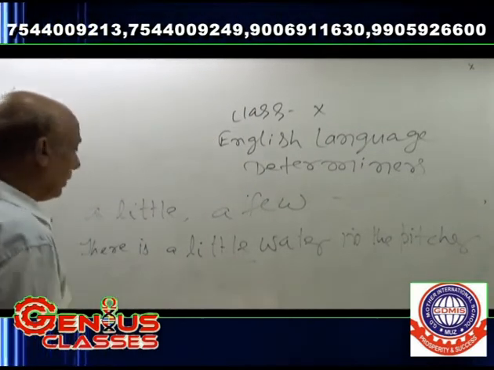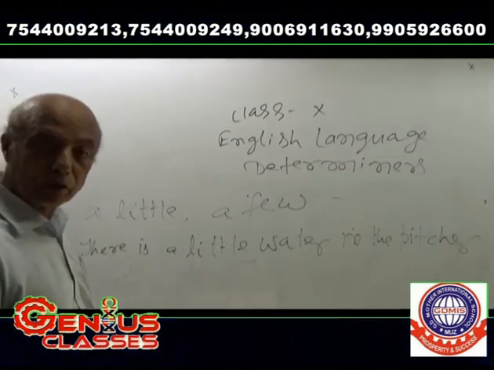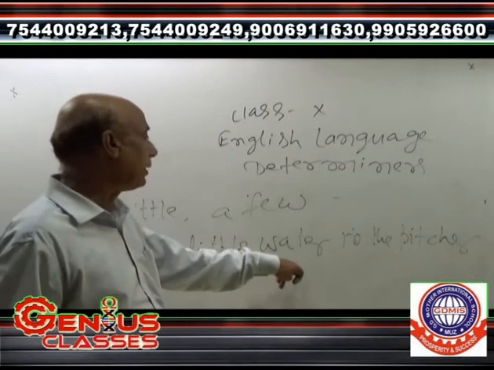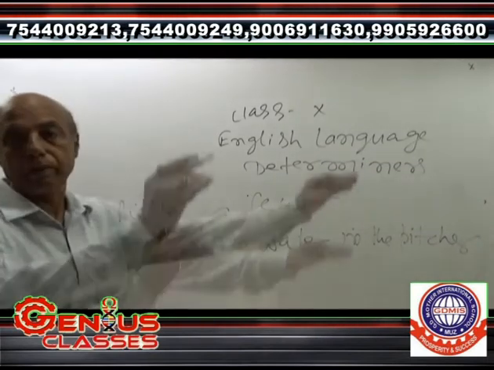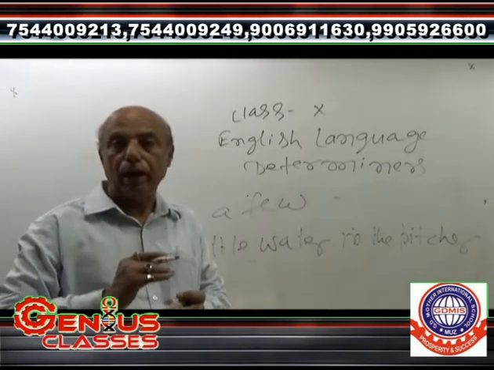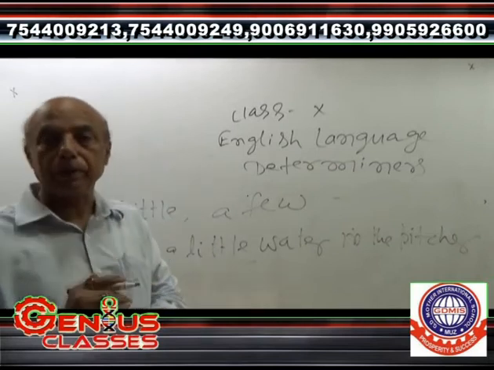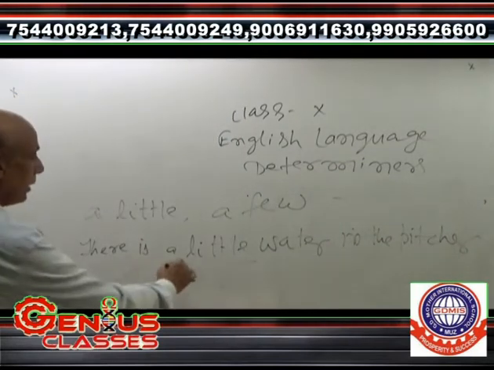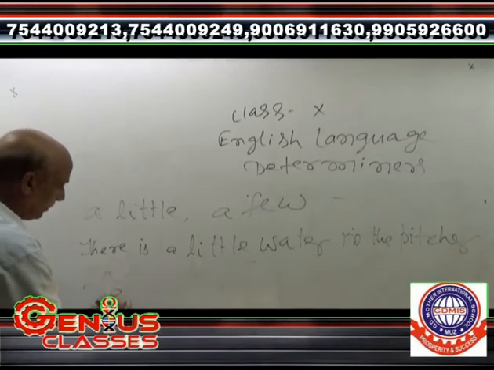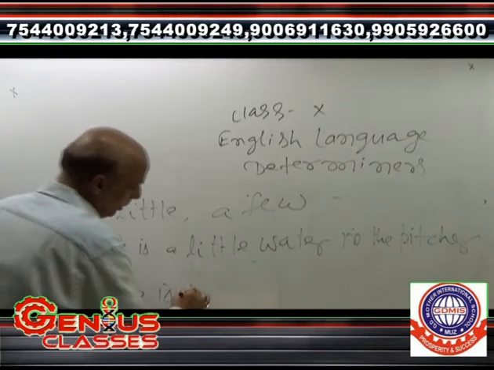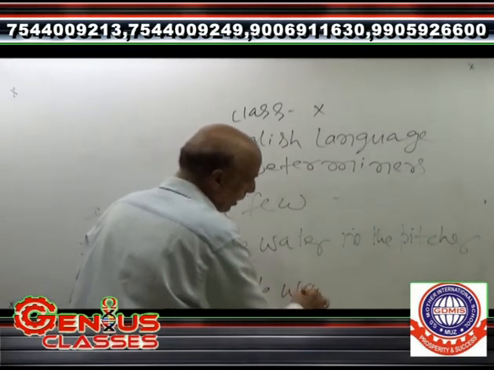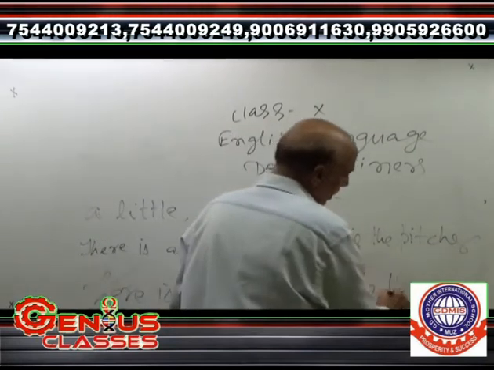If I write the little, that is also one of the parts of the determiners. There is the little water in the pitcher. It means water is available as per the capacity of the pitcher. In that condition, we may write there is the little water in the pitcher.